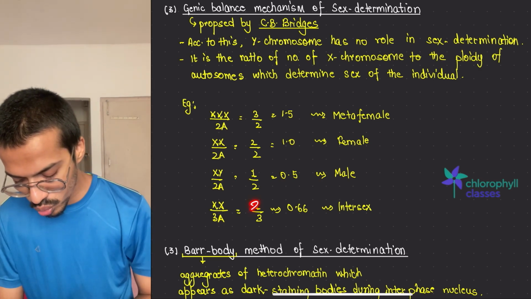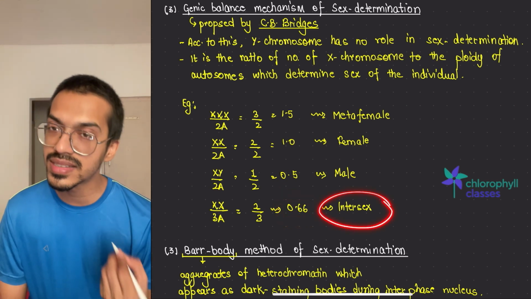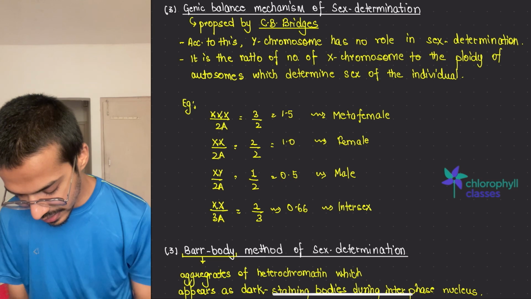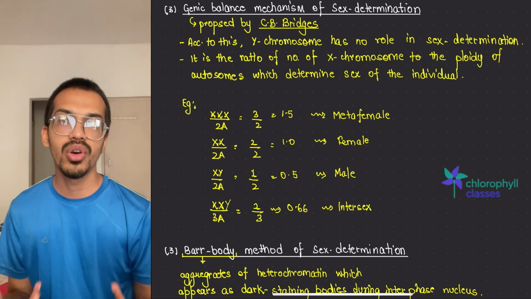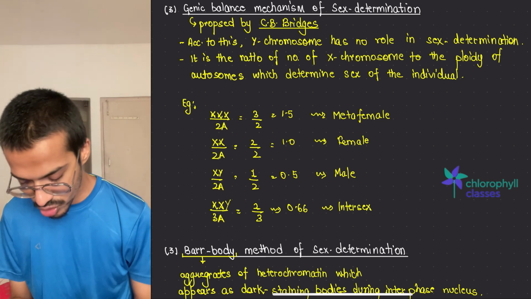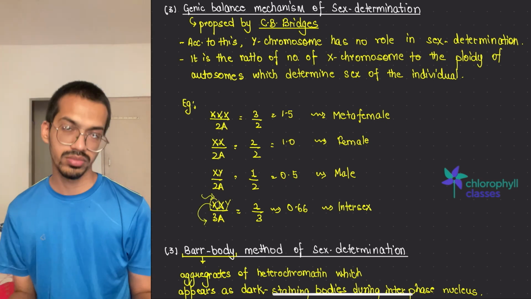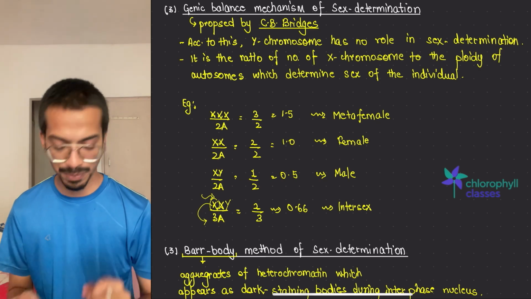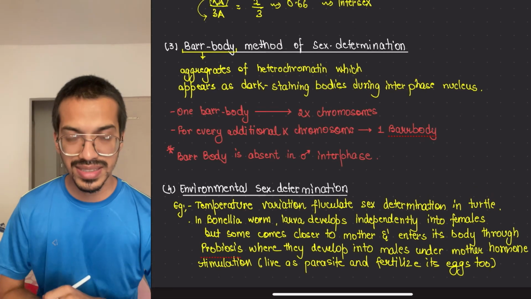So this becomes 2 by 3, and this comes to 0.66, and this is what? Intersex case. In reality, beta, it doesn't look like this. It is actually like this. They have an extra copy of X. This extra thing that is coming up over here is added up here also. We will learn and understand this later, when we do the mutation topic, that's how it is happening.